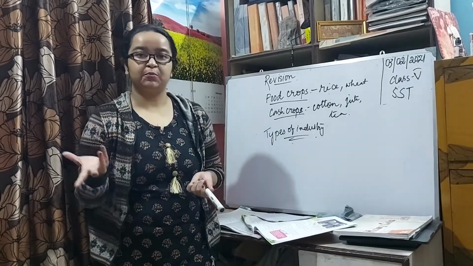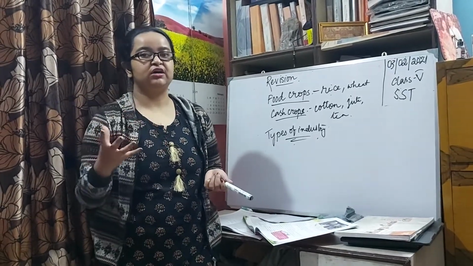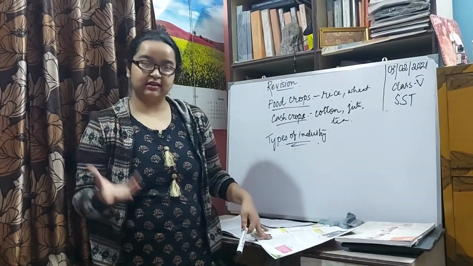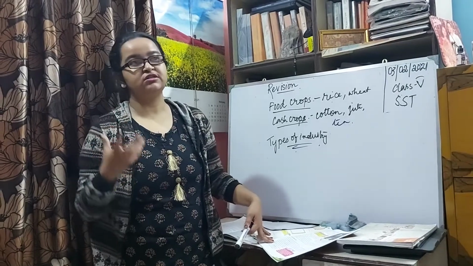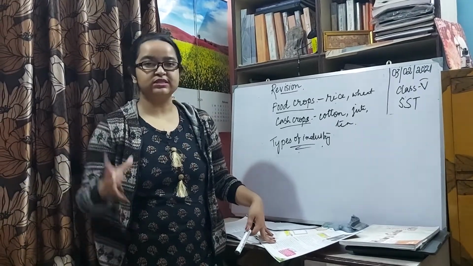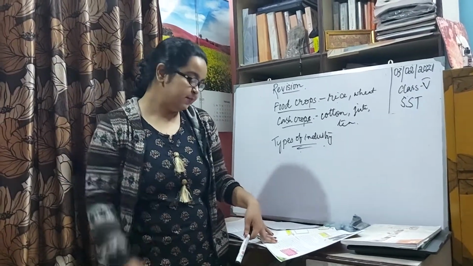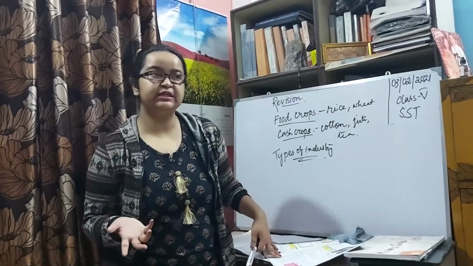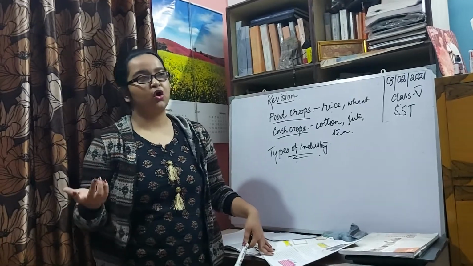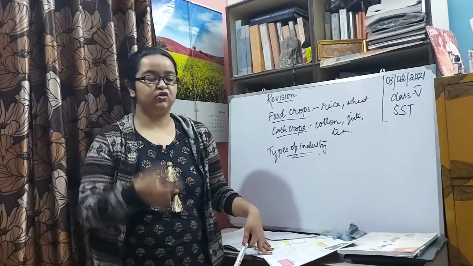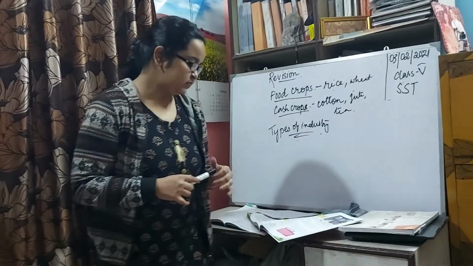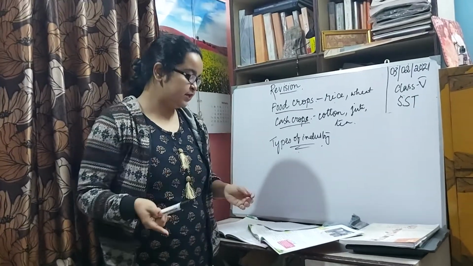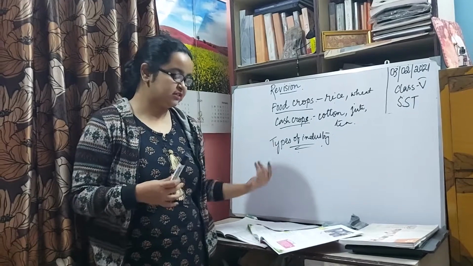The large scale industries would produce products on a large scale, would also require a large amount of investment, and employment would also be more in those industries, while in small scale industries the raw materials and the investment needed were much lesser as compared to the large scale.